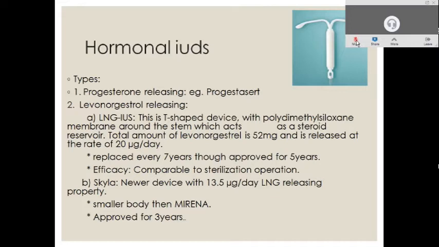LNG-IUS is a T-shaped device with a polydimethylsiloxane membrane around the stem, which acts as a steroid reservoir. The total amount of levonorgestrel is 52 milligram, and it is released at the rate of 20 micrograms per day. It is replaced every 7 years, though approved for 5 years. Efficacy is comparable to sterilization operation.